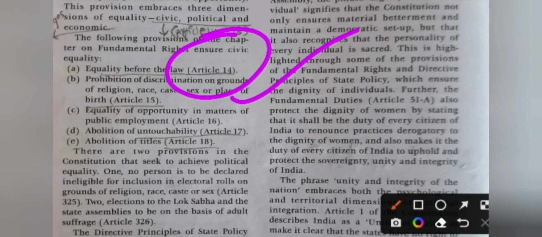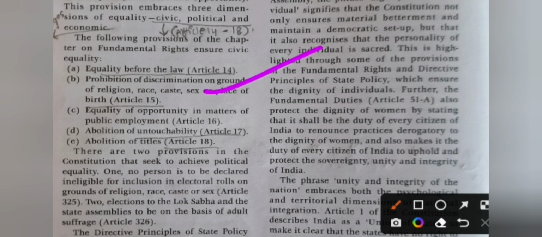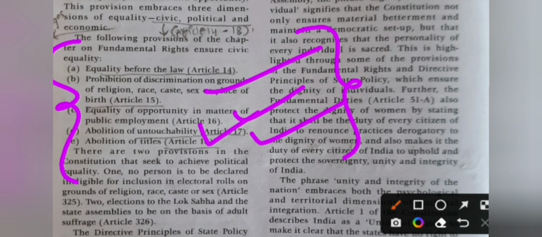Article 14, prohibition of discrimination on grounds of religion, race, caste, sex, or place of birth. Article 15, equality of opportunity in matters of public employment. Article 16, abolition of untouchability. Article 17, and abolition of titles. Article 18. Okay, these are the perfect example of equality in our constitution.